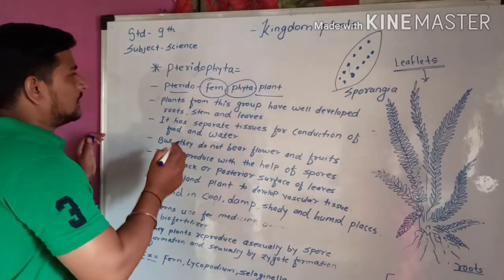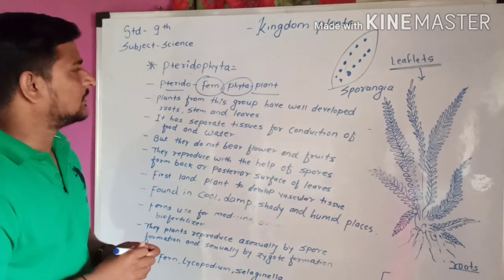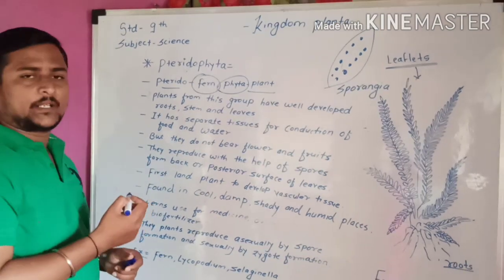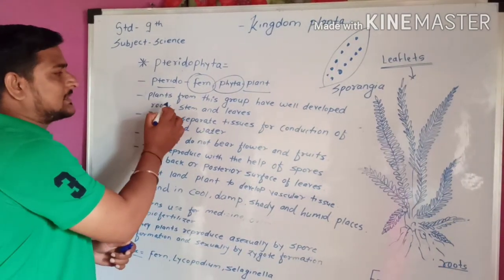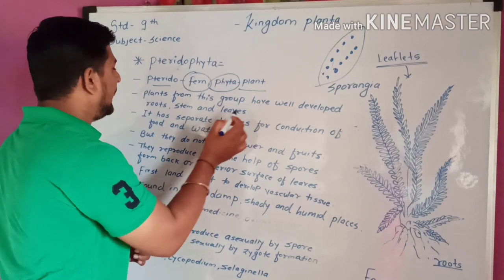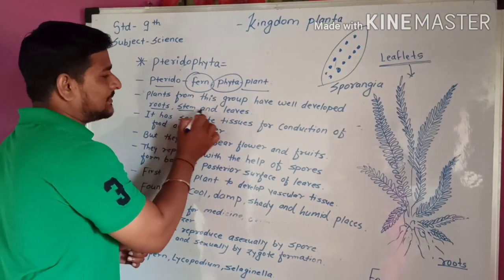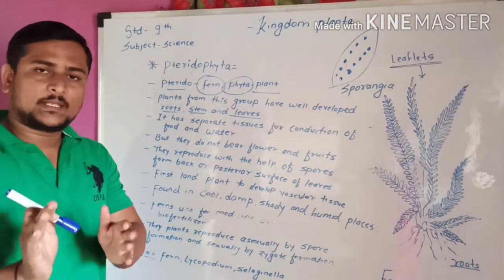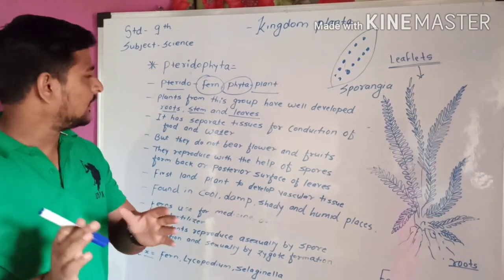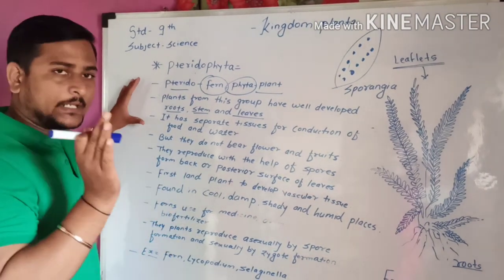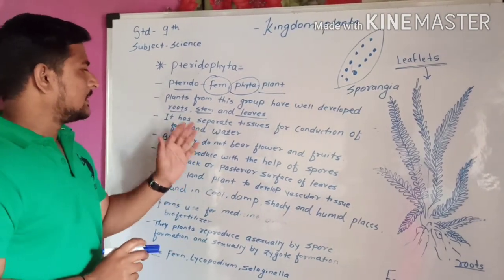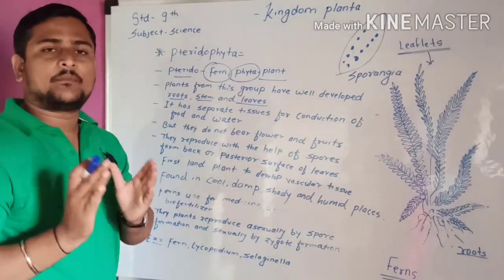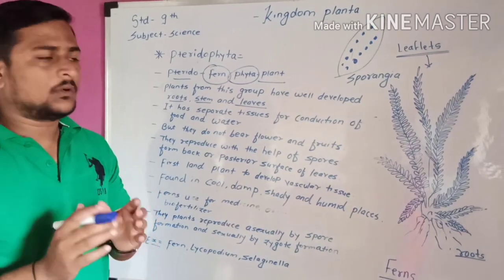Okay, so here are some characteristics of Pteridophyta. The first characteristic is that the plants from this group have well-developed roots, stems, and leaves. The plants belonging to the Pteridophyta group have well-developed roots, stem, and leaves. This is the first characteristic of Pteridophyta.